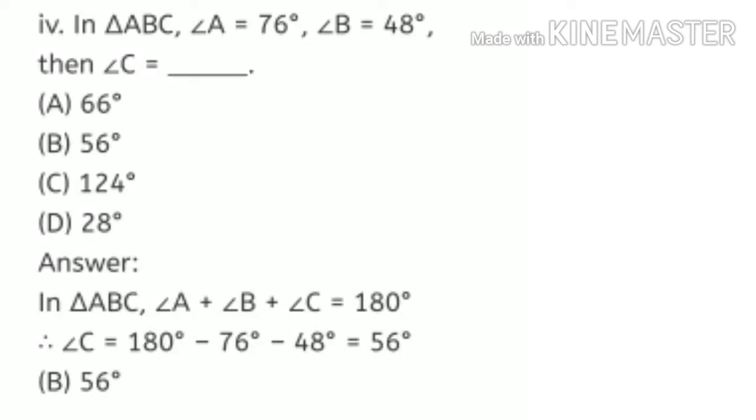Next, number 4. In triangle ABC, angle A is 76 degree, angle B is 48 degree, then you have to find angle C. We know that in a triangle, the sum of angles is 180 degree. So angle A plus angle B plus angle C is equal to 180. So 180 minus 76 minus 48, your answer is 56 degree. So the answer is 56 degree, option B.